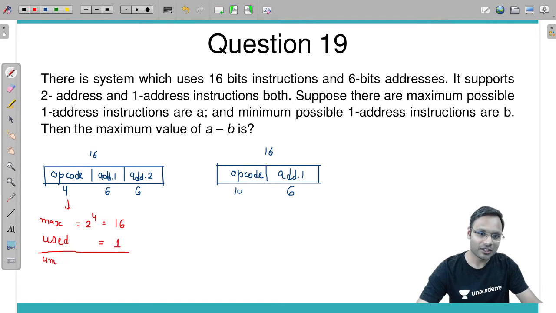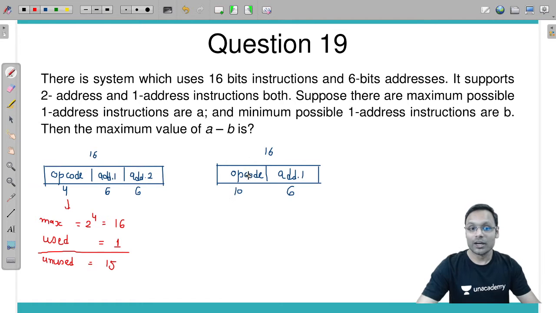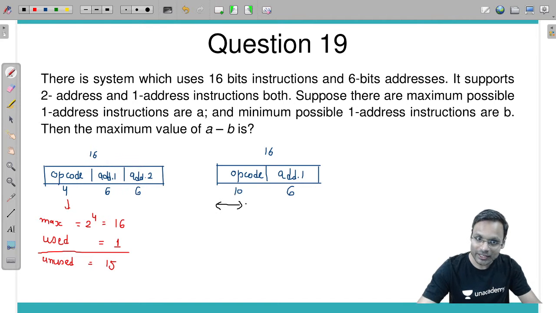So how many are unused? 15. These 15 I am going to use for 1 address instruction. For 1 address instruction, these 10 bits I'll have to divide into 2 parts: first 4 bits and remaining 6 bits.